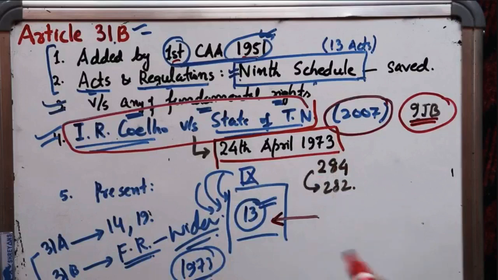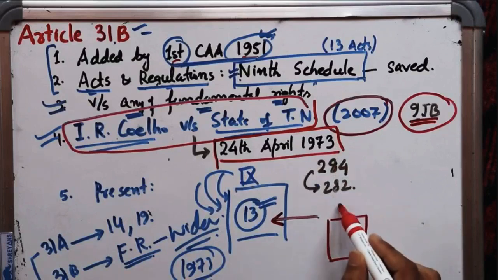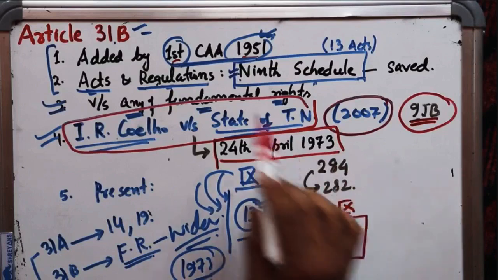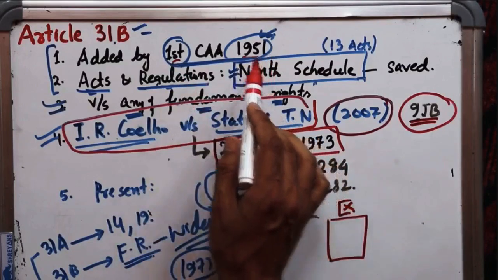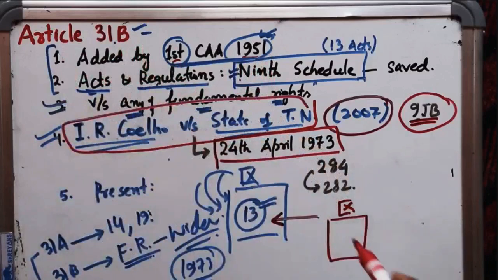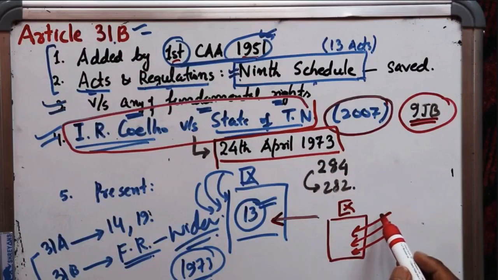Listen to what I told you. There was a schedule which is known as the 9th schedule, which was added by the First Constitutional Amendment Act of 1951 under Article 31B. This 9th schedule was kept there to put all the laws, all the regulations and acts of the Parliament and the state legislature, and not just those acts of the state legislature which received the assent of the President, as I told you under Article 31A. That's why I am saying that Article 31B has a wider scope as compared to Article 31A.